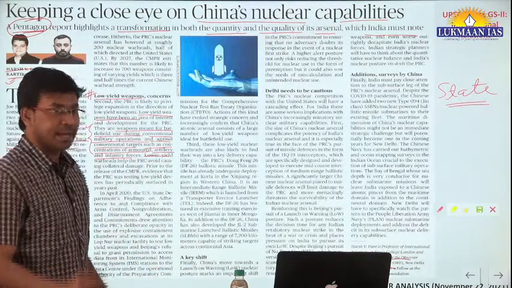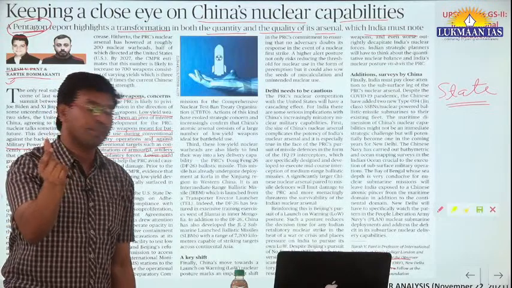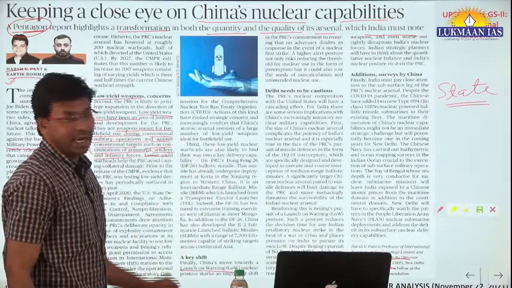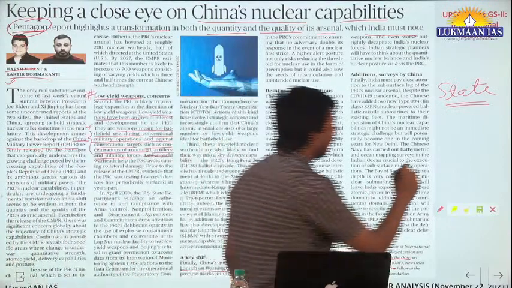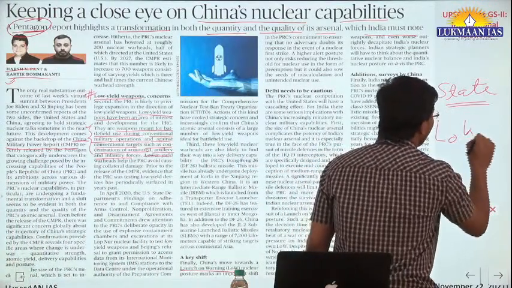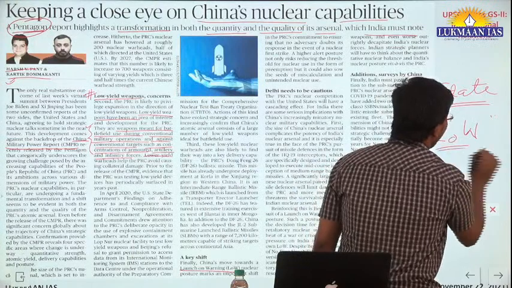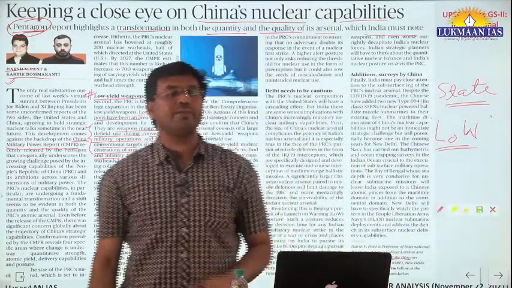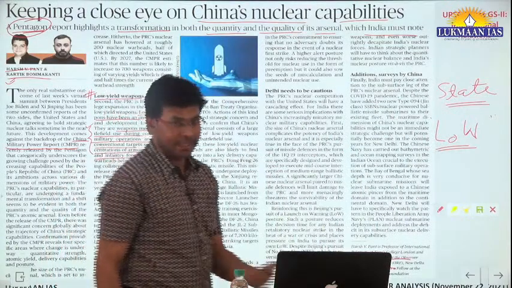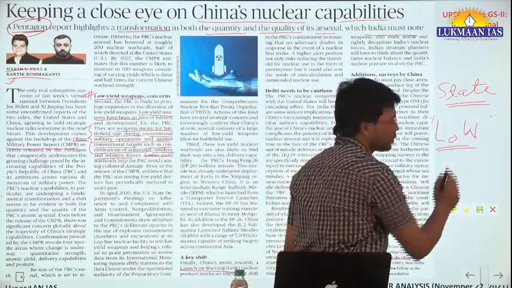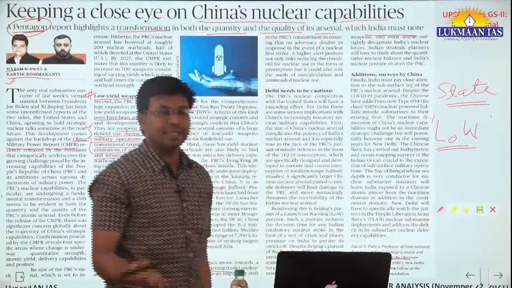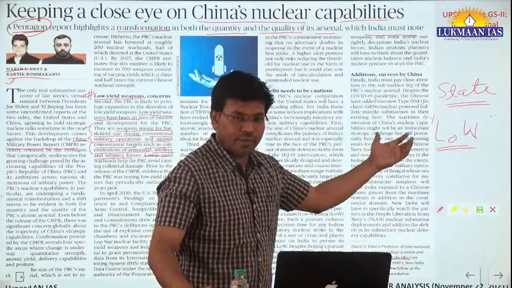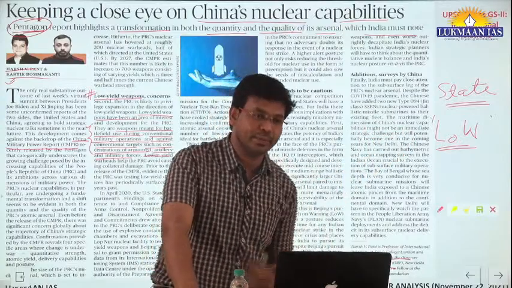But at the same time, China has changed its nuclear policy. They are using launch on warning, LOW. They are using a policy that is known as LOW. It means launch on warning. It means that if somebody warns China, they can launch a nuclear weapon against it. This is a cautionary note for India also. And at the same time, if they are increasing their military power, this is going to bring a lot of tensions for India and for the neighboring countries.